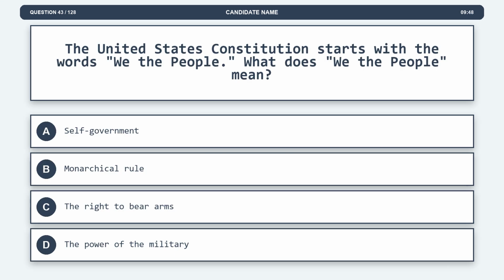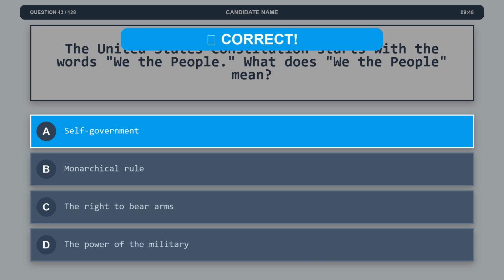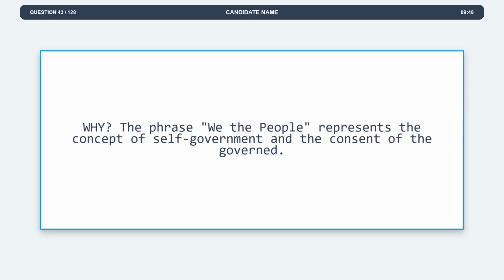Question 43. The United States Constitution starts with the words "We the people." What does "we the people" mean? Option A, self-government. Option B, monarchical rule. Option C, the right to bear arms. Option D, the power of the military. The correct answer is option A, self-government. Explanation. The phrase "we the people" represents the concept of self-government and the consent of the governed.